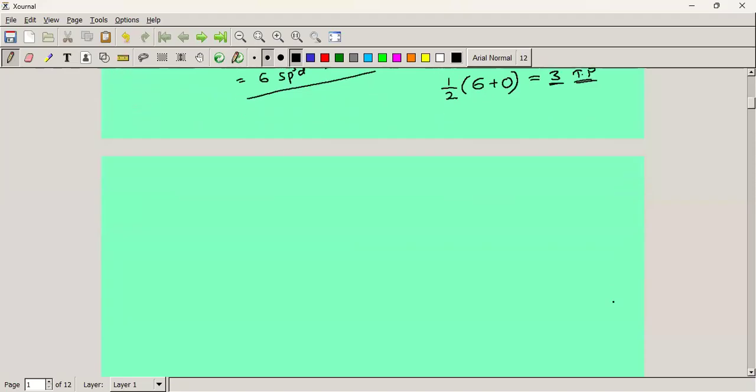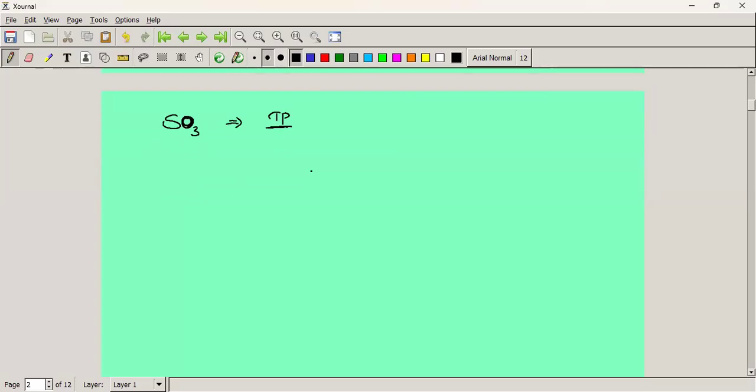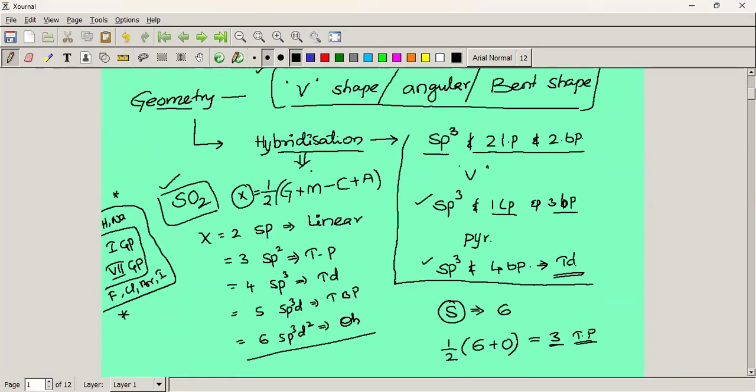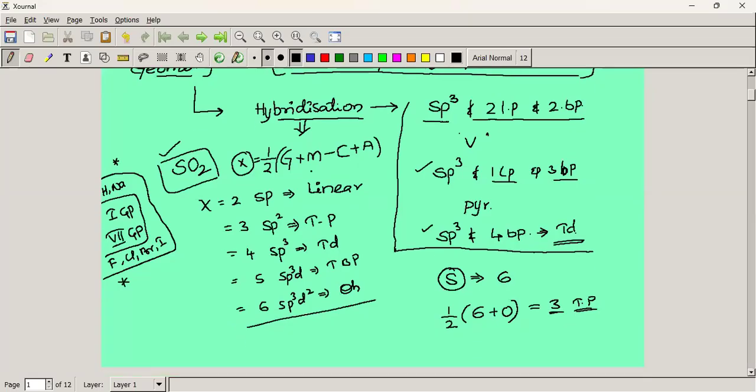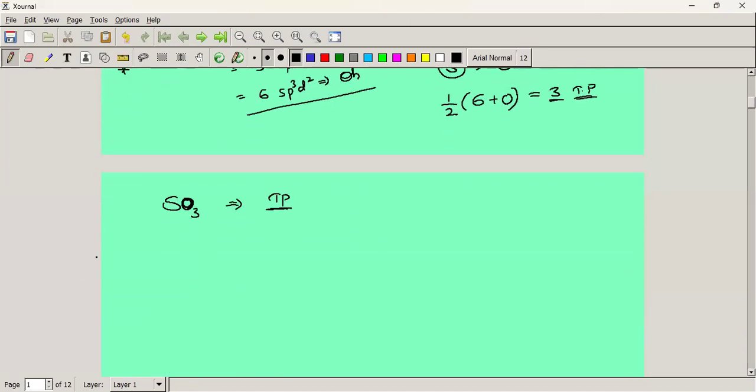What about SO3? Same geometry, trigonal planar, because there are no monovalent atoms. Only the sixth group element sulfur, 6 by 2 means 3. Is it clear? So like that, we can find out the geometries of molecules. This is one of the simple methods. Without any instrument, we can assess the geometry of a molecule in this simple way. Other than this, we have different methods.